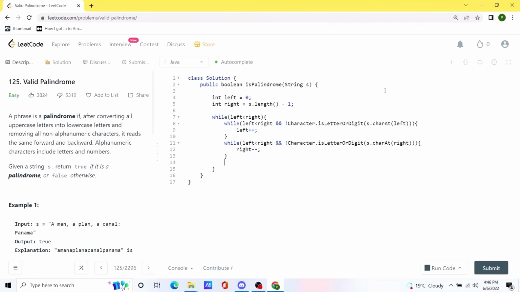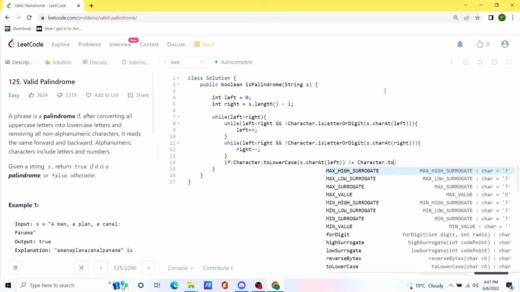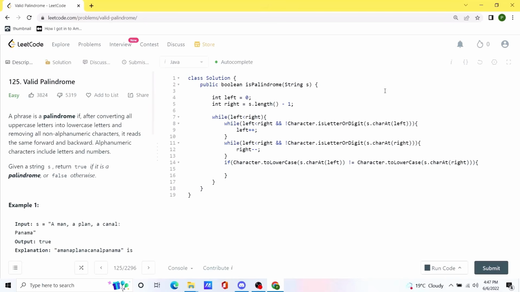And if we identify that both left and right are valid letters, we are going to check their values. If they are not the same, we can return false immediately. If they are the same, we will continue updating the loop. So if the characters are not matching after converting them to lowercase, we can return false immediately. And if that is not the case, we would update the values of the left and right pointers. And once this loop ends, essentially if we get out of the loop without returning false, we can simply return true.